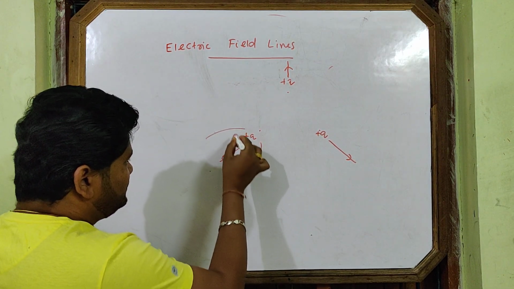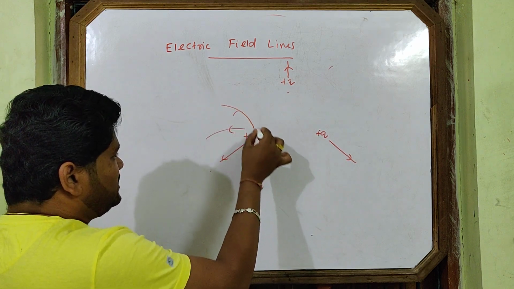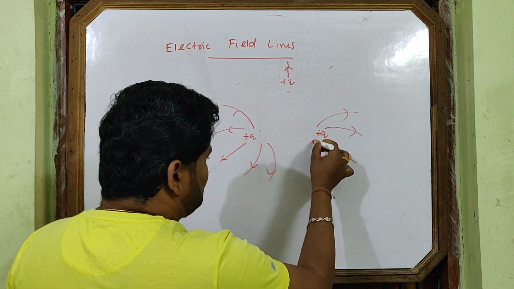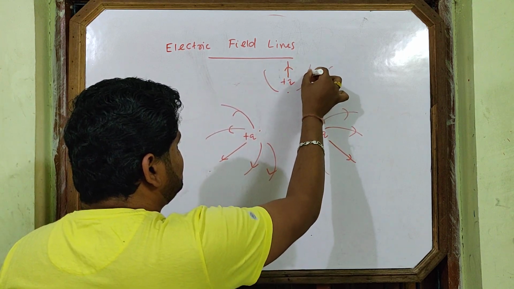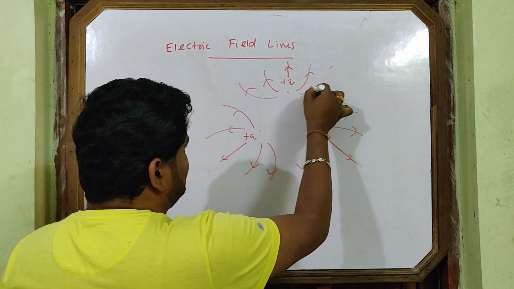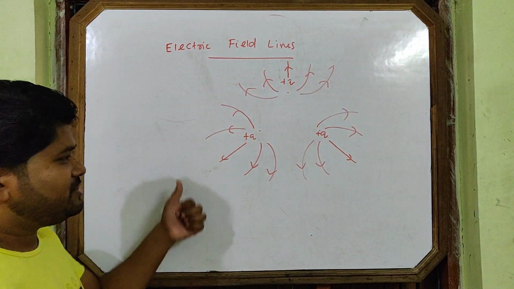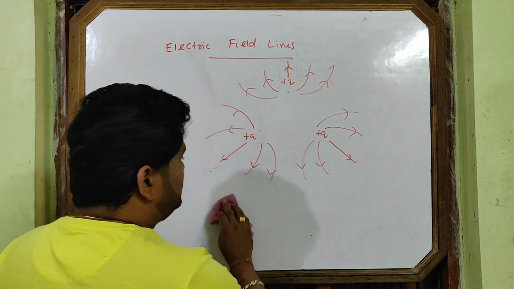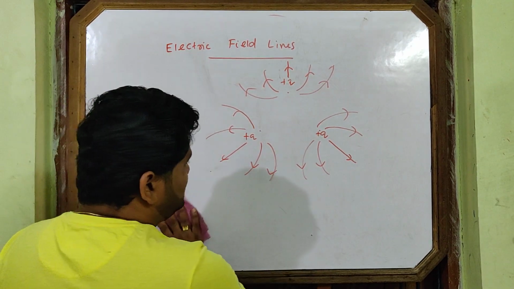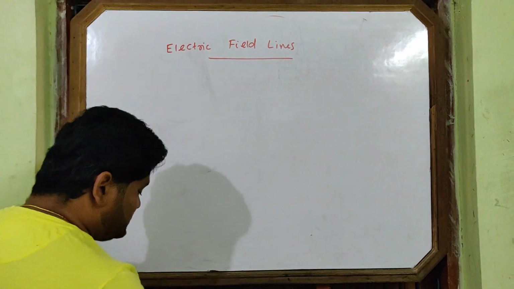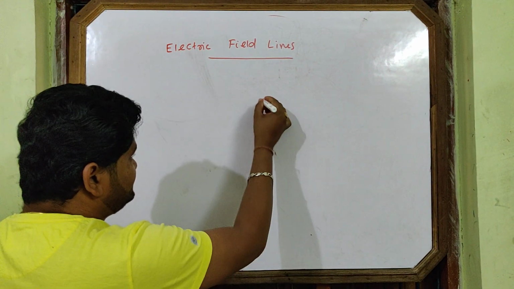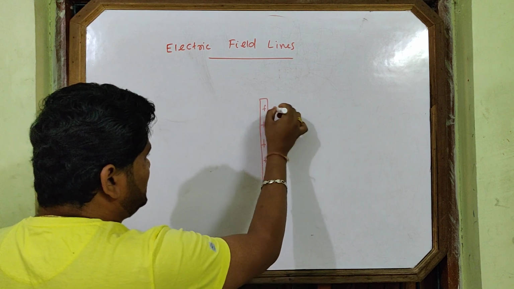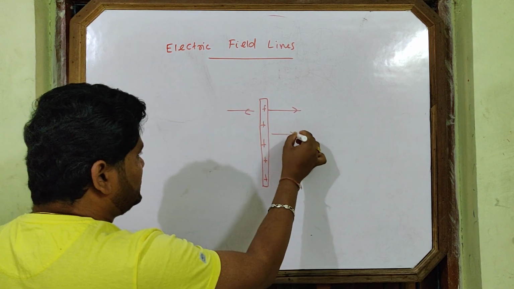Then you draw, the lines of force will be like this. You can draw for this also. This is for plus Q charges. So this is about the point charges' lines of force. If I tell you to draw for a one charge system like this, many charges are there, plus, lines of force will be away.